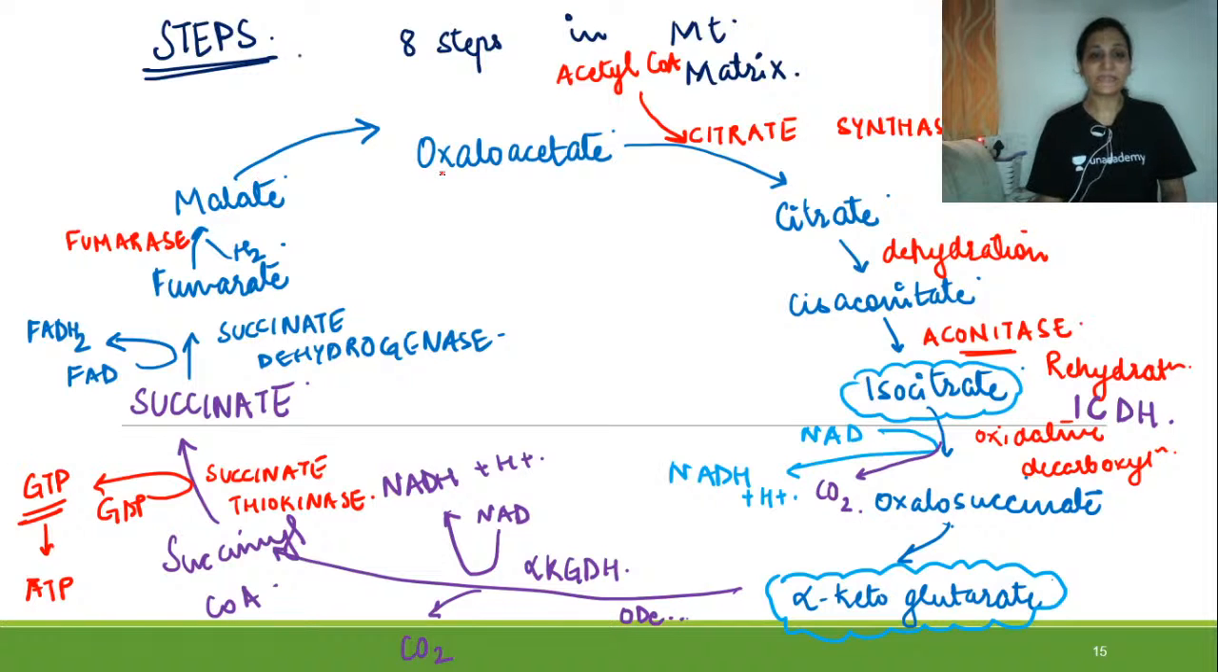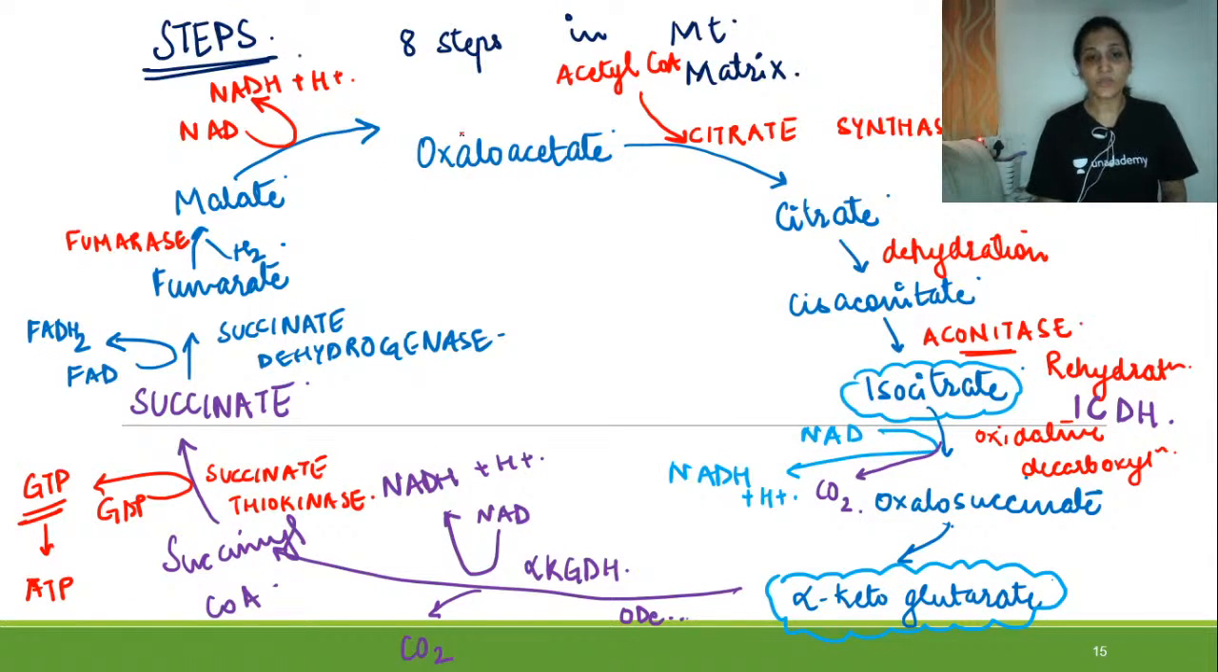And this malate is converted into oxaloacetate. This is again an energy yielding step, that is, there will be formation of NADH from NAD. So this is how the whole Krebs cycle looks. Let us talk about it in a very different manner.